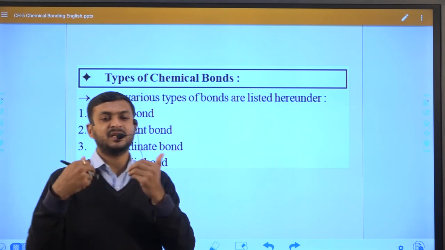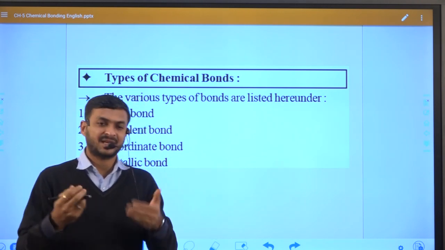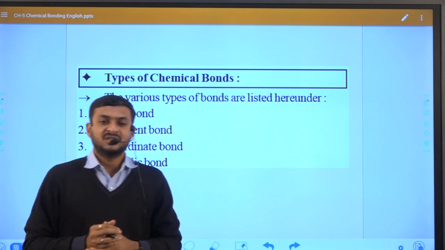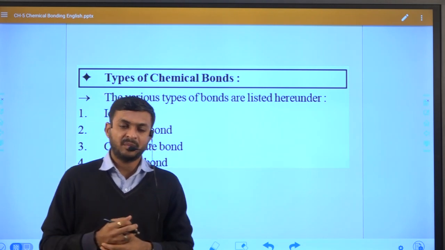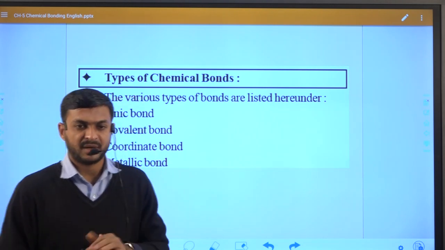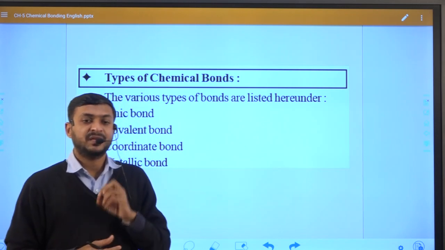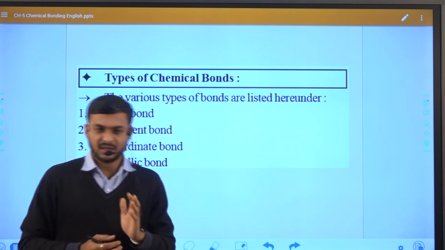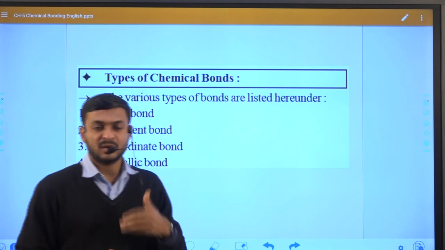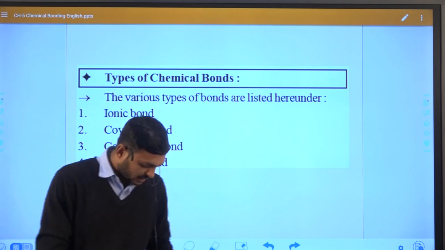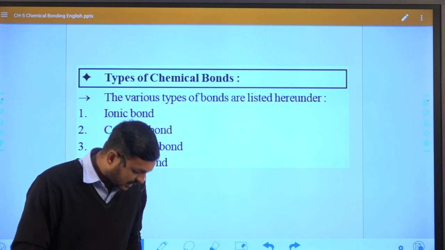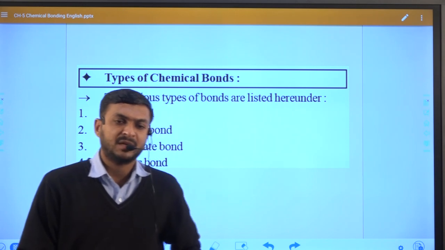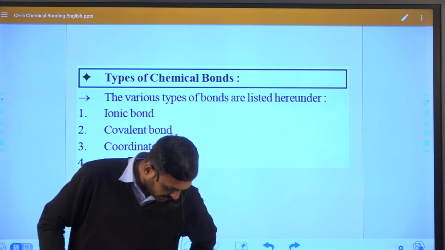Now the question is, why primary, why secondary? To answer this question, generally a primary bond is formed permanently, not temporarily, and it is not affected. That means a primary bond always exists in the molecule. A secondary bond also exists, but why is it specifically known as primary? Because they form a complete bond initially. Now what is the meaning of a complete bond?